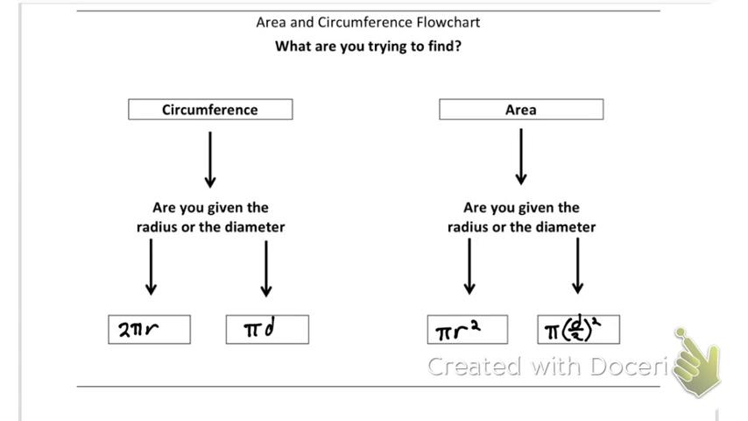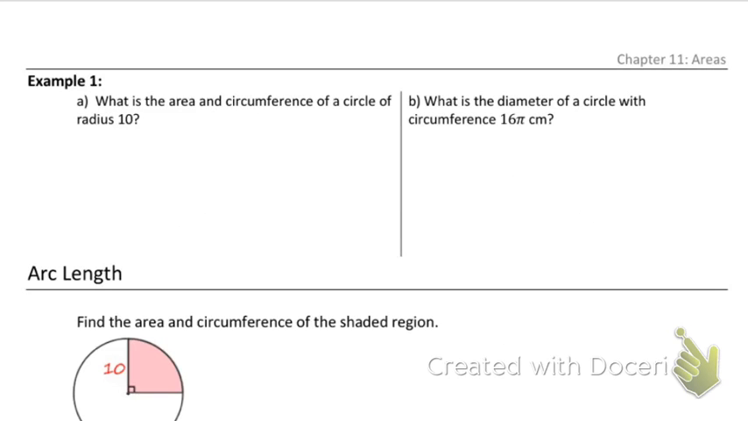For my money, I always just remember the 2 pi r and the pi r squared. You can always find r if you know the diameter, you just divide it by 2. All right, so that's area and circumference of a circle. Now a little bit further, we got an example.